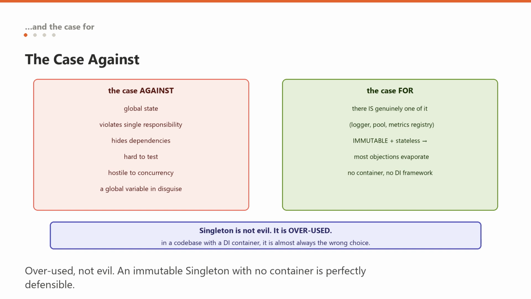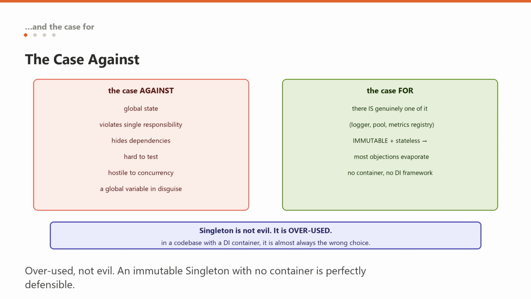The class does its actual job, and it also manages its own life cycle and enforces its own cardinality, two responsibilities that have nothing to do with each other. It hides dependencies, so a class's true requirements are not visible in its signature. It makes testing hard, as we just saw. It is hostile to concurrency, because global mutable state accessed from many threads is exactly the thing you are supposed to avoid. And it is very often used as a lazy way to smuggle a global variable past a code review, which is really the heart of the objection.